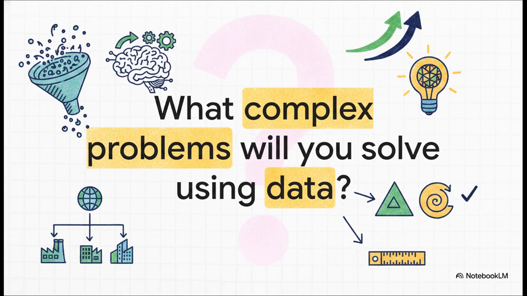Which brings us to a final provocative thought. We've seen the life cycle, right? From raw, messy data all the way to evaluated, deployed decisions. So as machine learning models become increasingly autonomous and capable, what complex problems in your industry will you solve using data? The paradigms, the algorithms, and the metrics are all there, just waiting for you to use them.